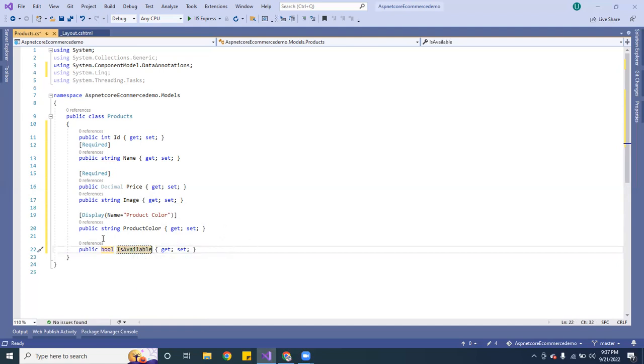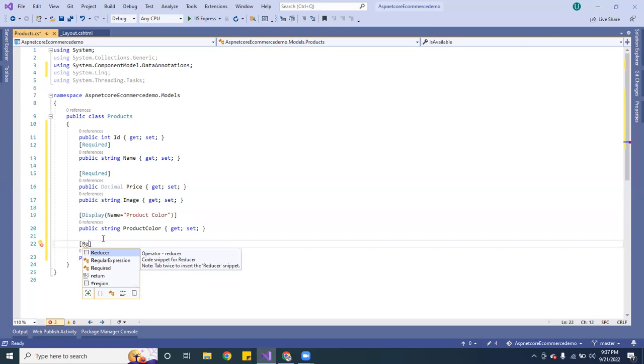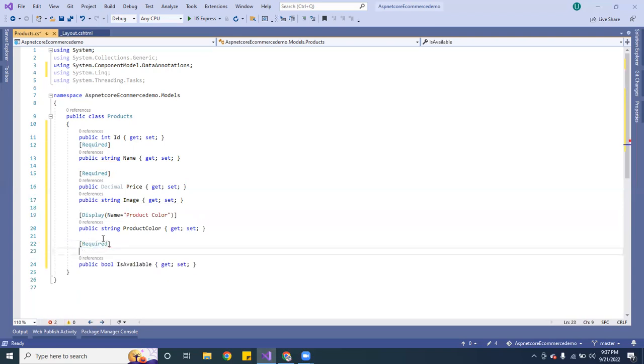Yep, that's it. And this one here, I am going to do the same thing. I am going to use required. And then underneath that, I am going to make it a display, and let's give it a name. And this one, I am going to make it available. Like that.